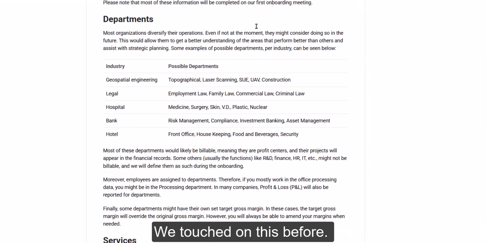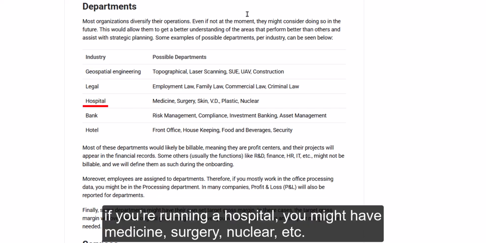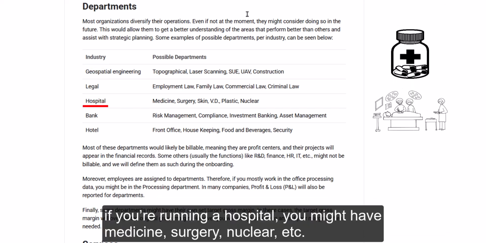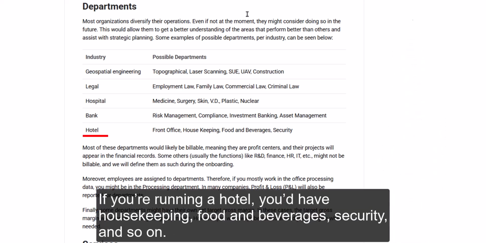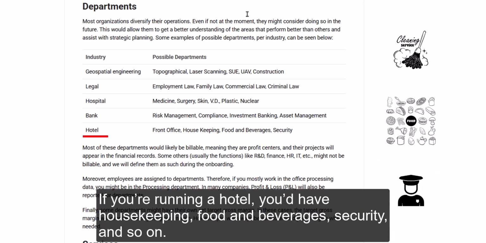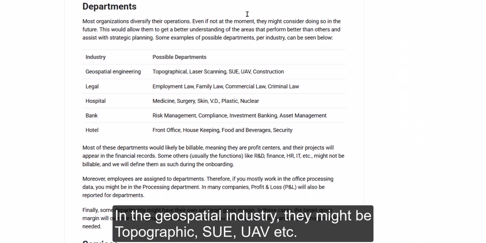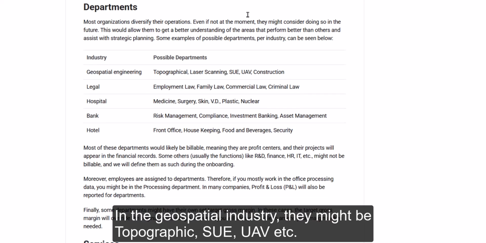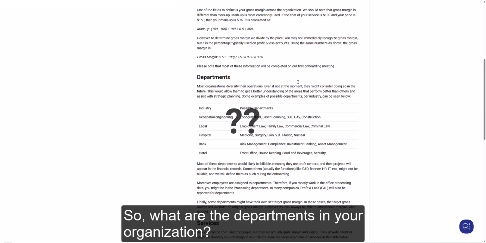We touched on this before. Think of a department like this. If you are running a hospital, you might have medicine, surgery, nuclear departments, etc. If you run a hotel, you'd have housekeeping, food and beverages, security, and so on. In the geospatial industry, they might be topographic, SU, UAV, etc. So what are the departments in your organization?